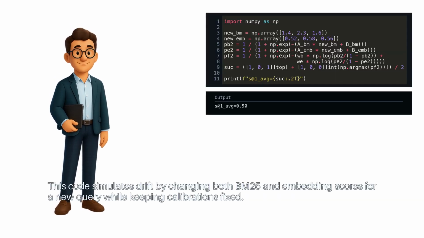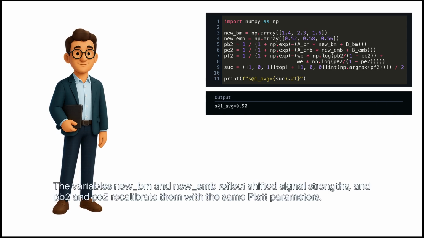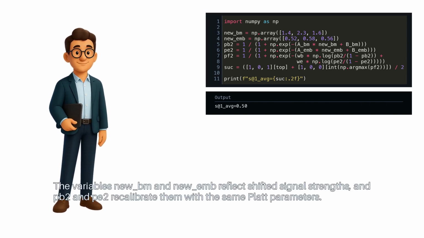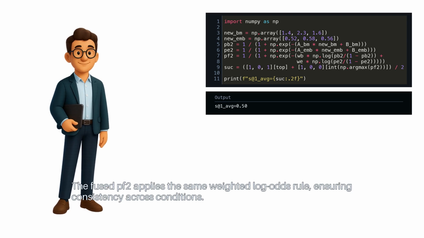This code simulates drift by changing both BM25 and embedding scores for a new query while keeping calibrations fixed. The variables new BM and new EMB reflect shifted signal strengths, and PB2 and PE2 recalibrate them with the same Platt parameters. The fused PF2 applies the same weighted log odds rule, ensuring consistency across conditions.